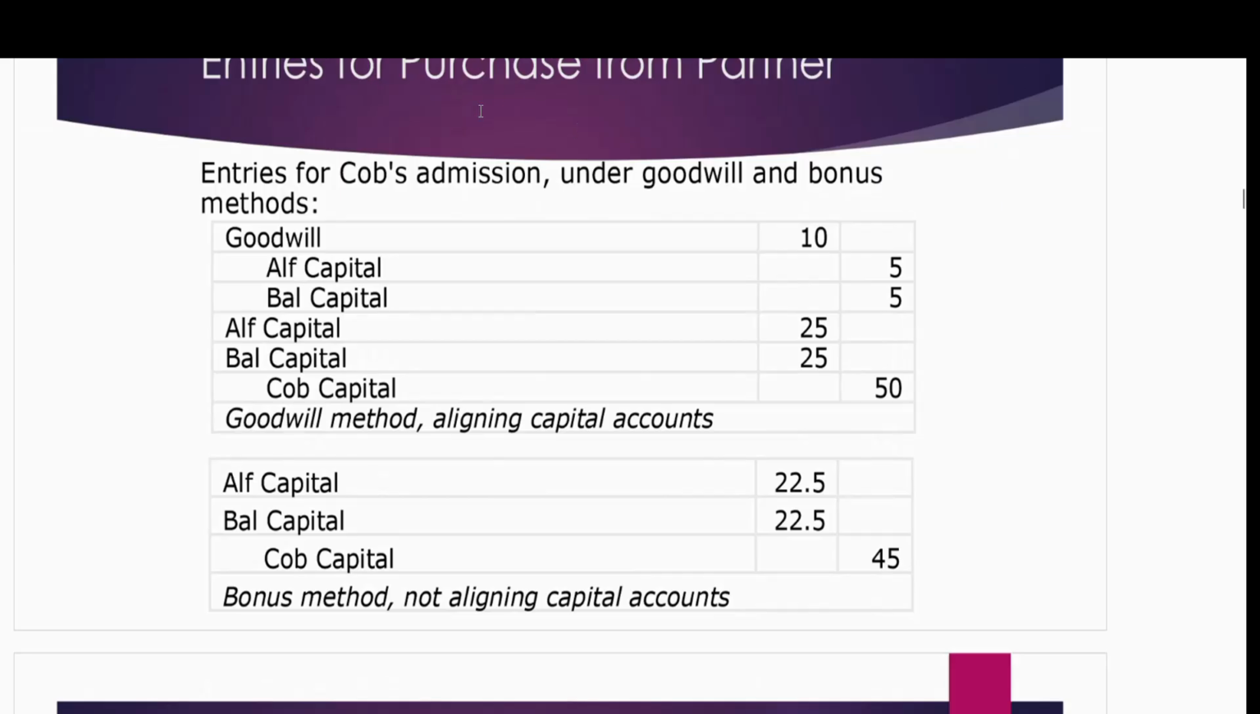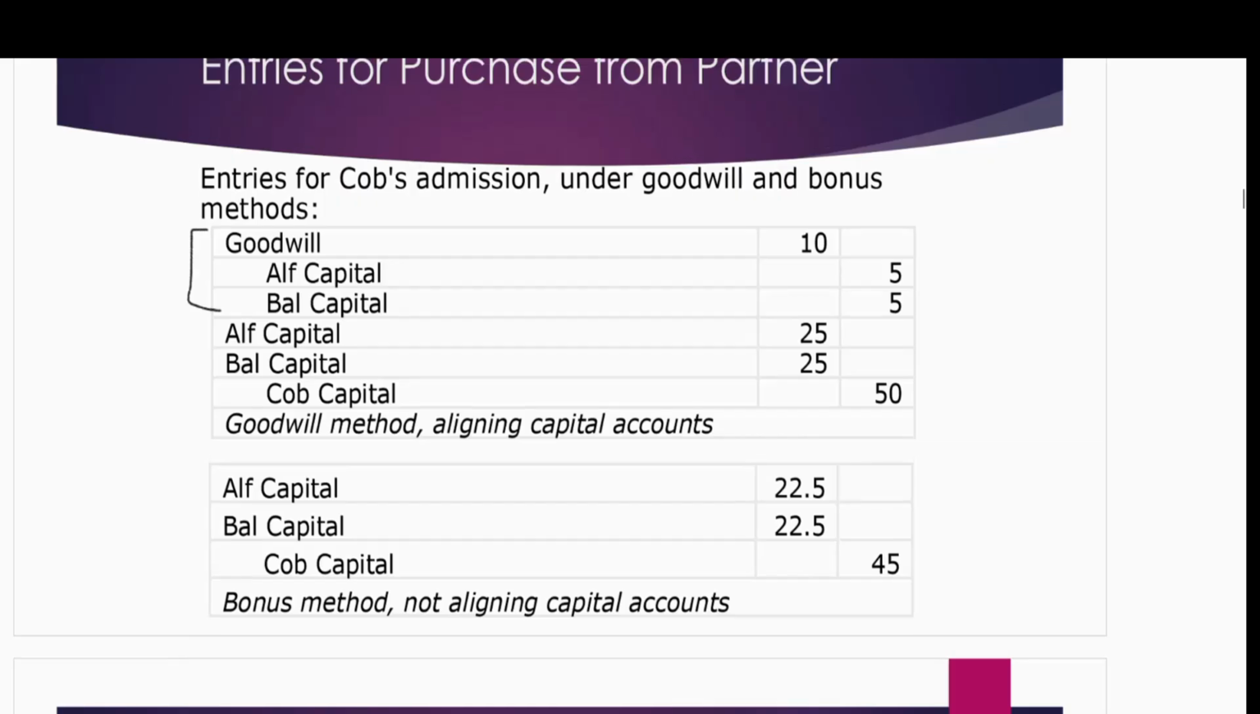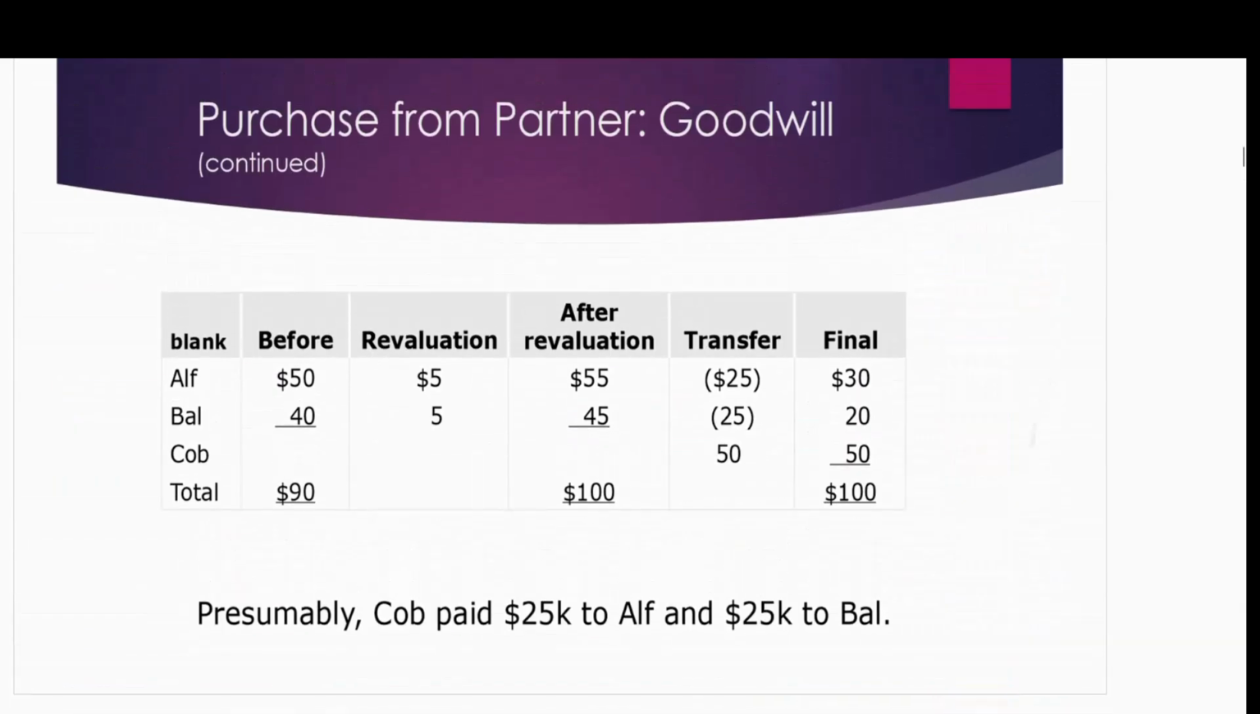So if you see entries for the purchase, the first part we just discussed, goodwill is $10. Alf and Bal capital both increase with $5. Now let's see how to record the admission of Co, because we already revalued the business.